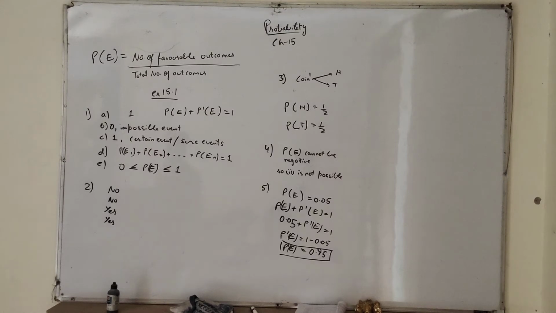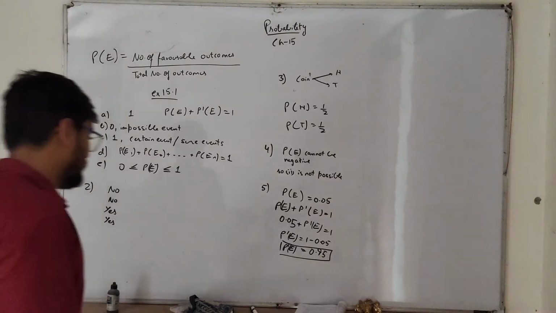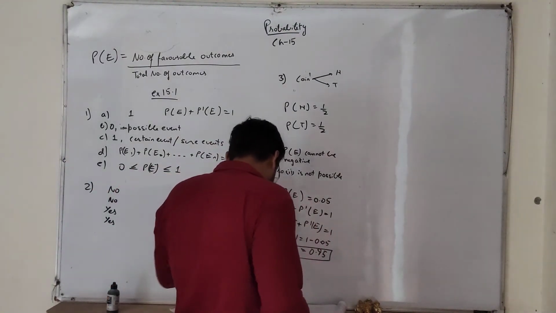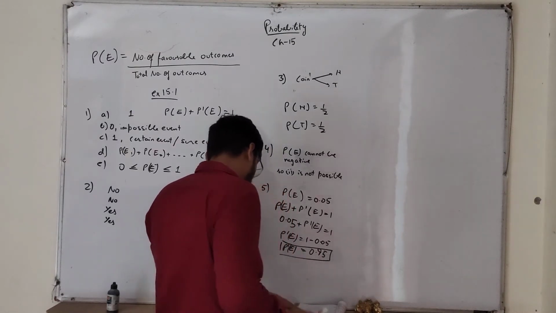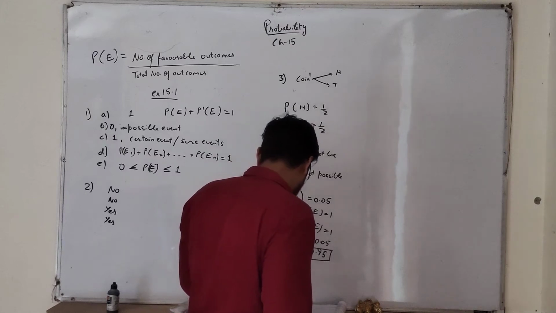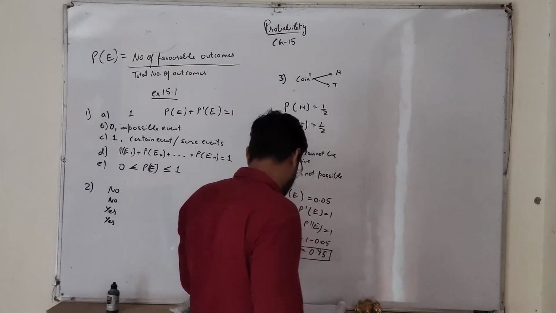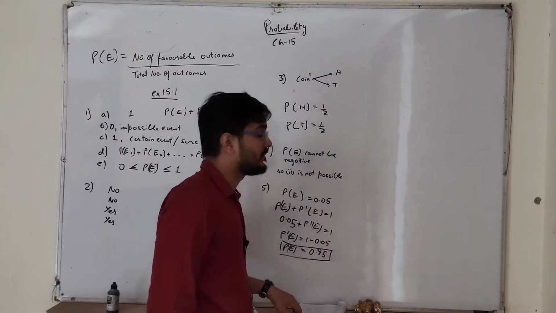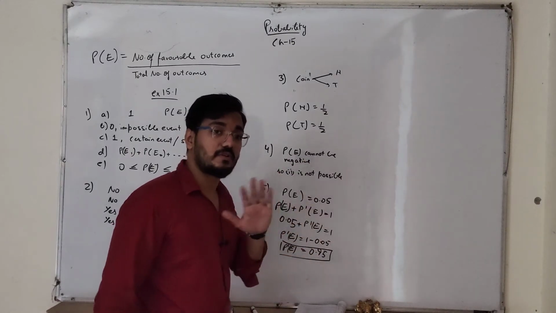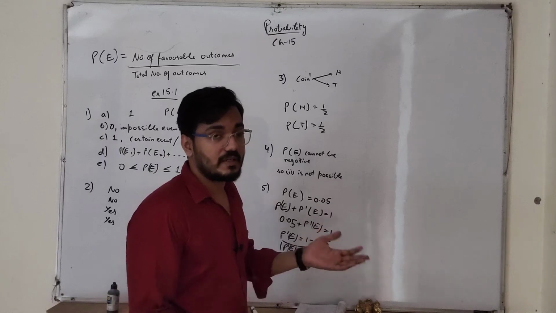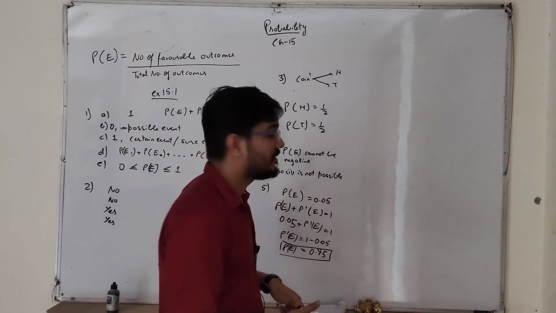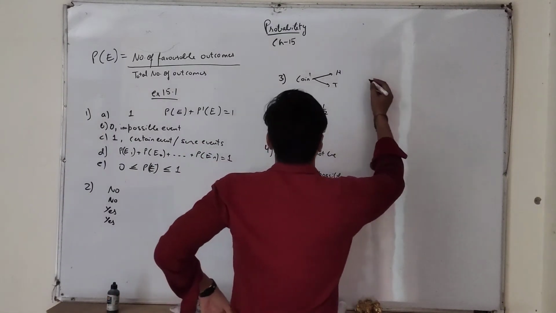Next, question number 6. A bag contains lemon flavored candies only, right? Malini takes out one candy without looking into the bag. Find the probability that she takes out an orange flavored candy. If the bag contains only lemon colored candy, there is no chance of getting an orange candy.